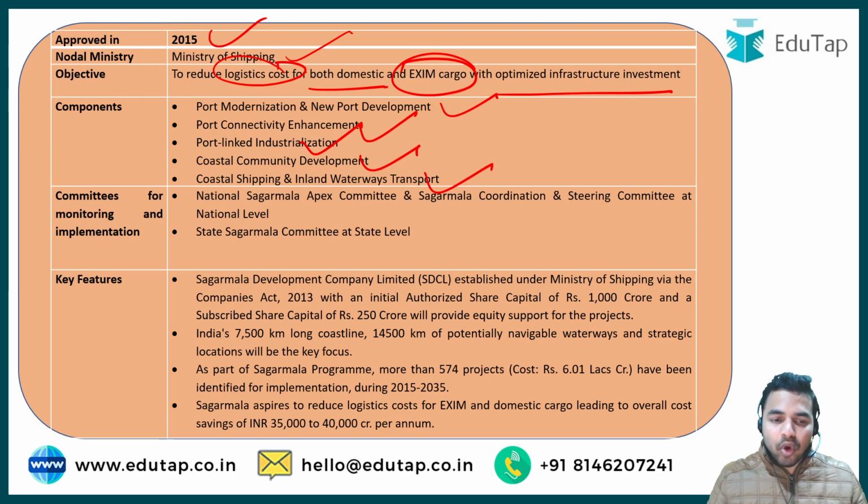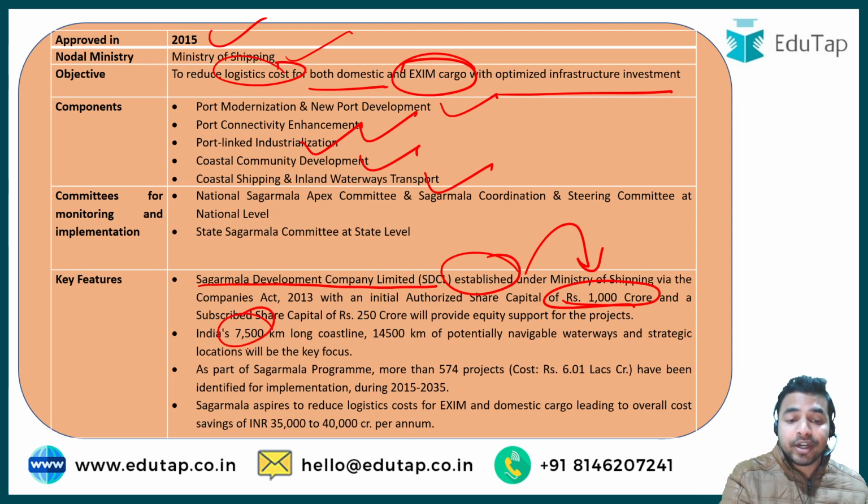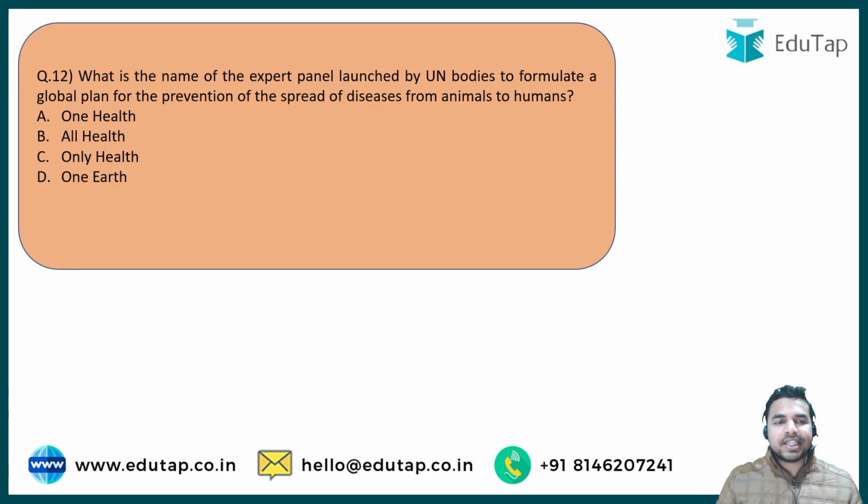Okay, now when we talk about the other key features of this scheme, then under this scheme, the Sagarmala Development Company Limited will be established under the Ministry of Shipping via the Companies Act 2013 with an initial authorized share capital of rupees 1000 crore. Okay, and under this scheme, India's 7,500 kilometer long coastline and 14,500 kilometer of potentially navigable waterways and strategic locations will be the key focus. So I hope that this is very much clear to all of you. And now let's move on to the next question. And the next question is, what is the name of the expert panel which was launched by the United Nations bodies to formulate a global plan?